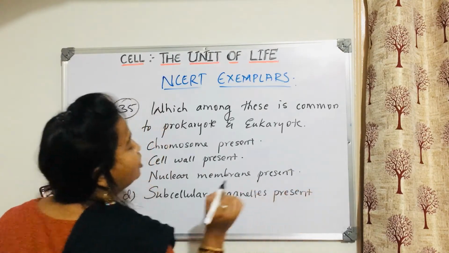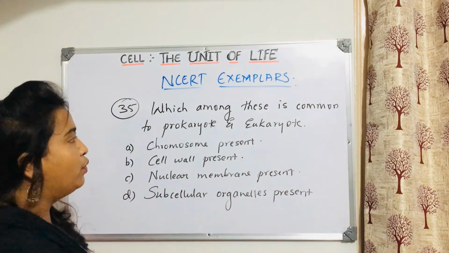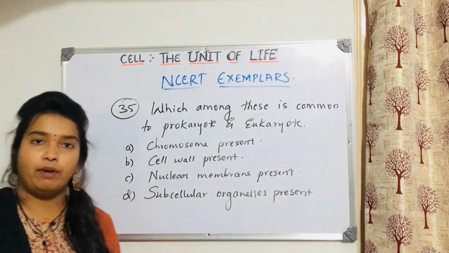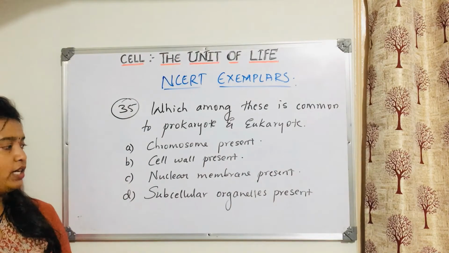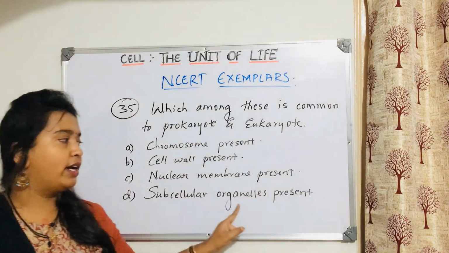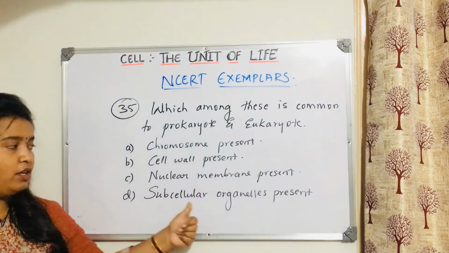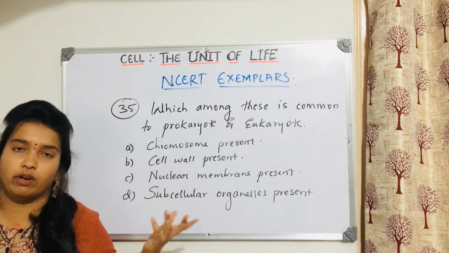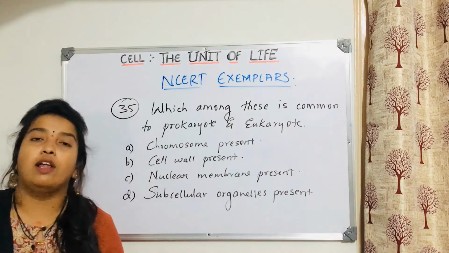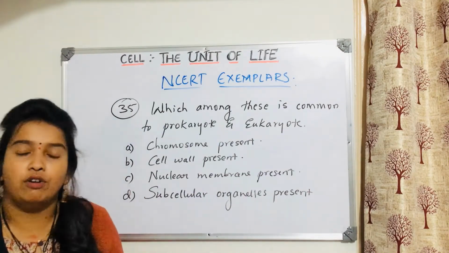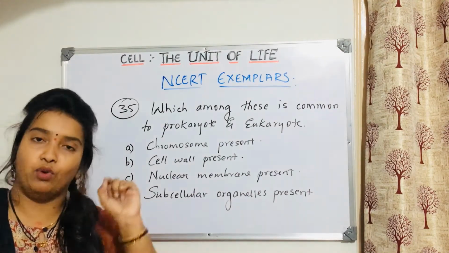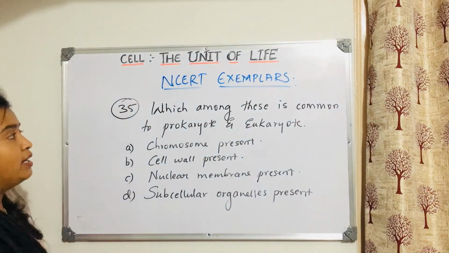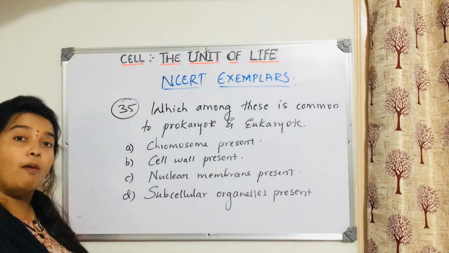So they are asking in general, prokaryote and eukaryote share something in common. So which among this option is common for both? Okay, so see here, subcellular organelles present. Subcellular organelles are nothing but all the membrane bound organelles or without membrane organelles, whatever. All those organelles, cellular organelles, you know that prokaryotes don't have membrane bound organelles, they only have ribosomes. So this option is not right because they are asking which among this is common for both.